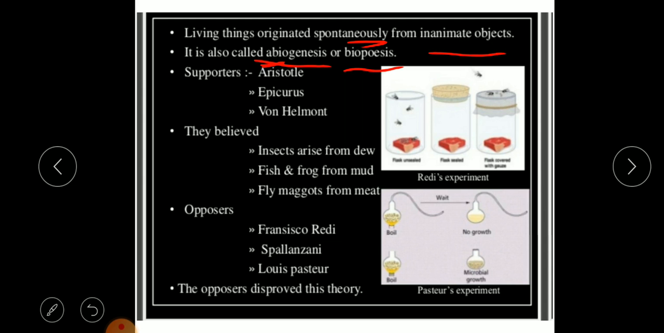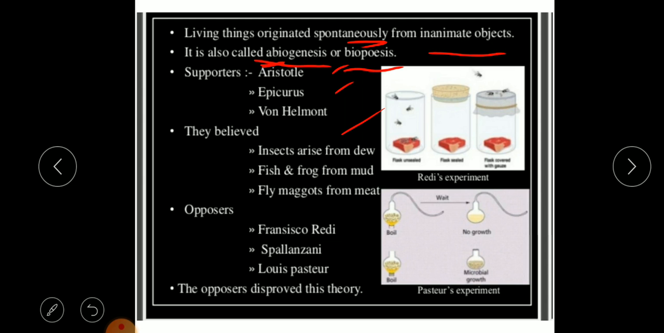Now the supporters of this were Aristotle, Epicurus and van Helmont. There are many more, but these three said that the formation of life from non-living substances happens. This belief in abiogenesis started from around 300 BC, that is, before Christ, and continued until the 17th century.